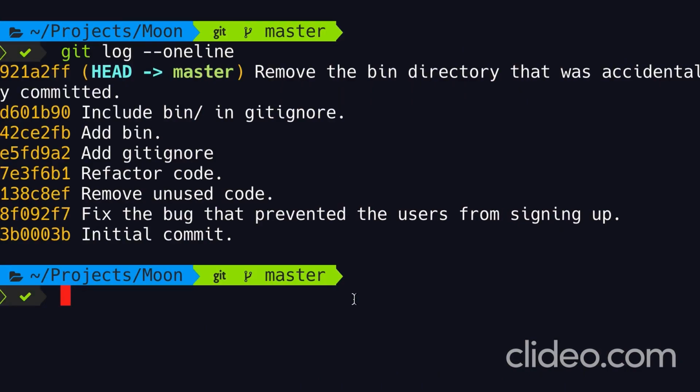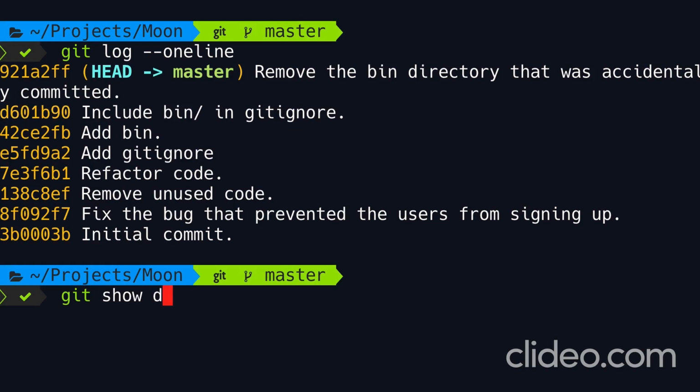Viewing the list of commits is great, but what if you want to see what exactly we have changed in a given commit? That's when we use the show command. For example, let's say we want to look at the content of this commit over here. We type git show. Now here we need to specify the commit we want to inspect. There are 2 ways to reference a commit. We can reference it using its unique identifier.